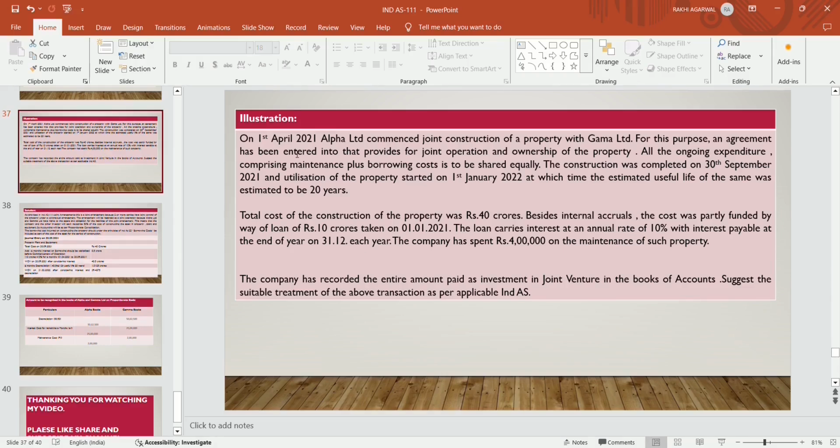Besides internal accruals, the cost was partly funded by way of a loan of rupees 10 crores taken on 1st January 2021. The loan carries an annual rate of 10%, with interest payable at the end of each year, 31st December. The company has spent rupees 4 lakh on the maintenance of such property. The company has recorded the entire amount paid as an investment in joint venture in the books of accounts. Suggest the suitable treatment of the above transaction as per applicable Ind AS.